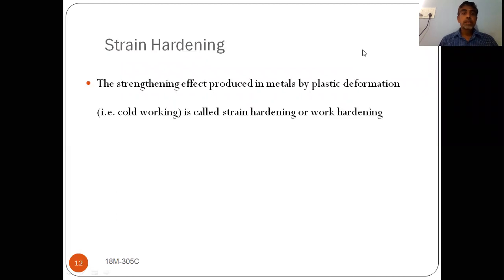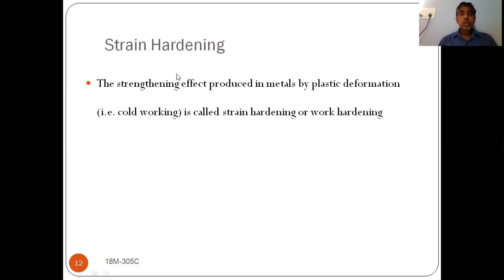Strain hardening. Strain hardening means if you work on a material at room temperature, due to plastic deformation, it will get hardened. That is known as strain hardening or work hardening.